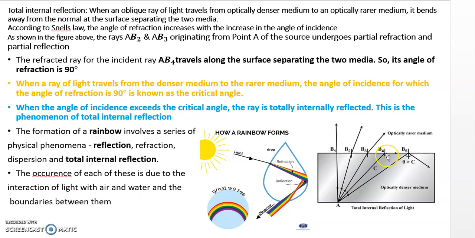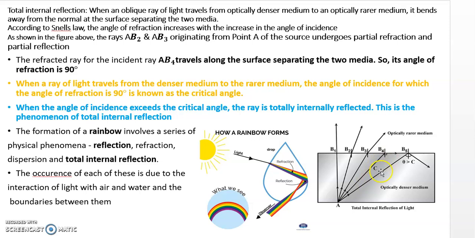So its angle of refraction is what? This is 90 degrees. So when the ray of light travels from the denser to the rarer medium, the angle of incidence for which the angle of refraction is 90 degrees is called the critical angle. So this is called the critical angle.